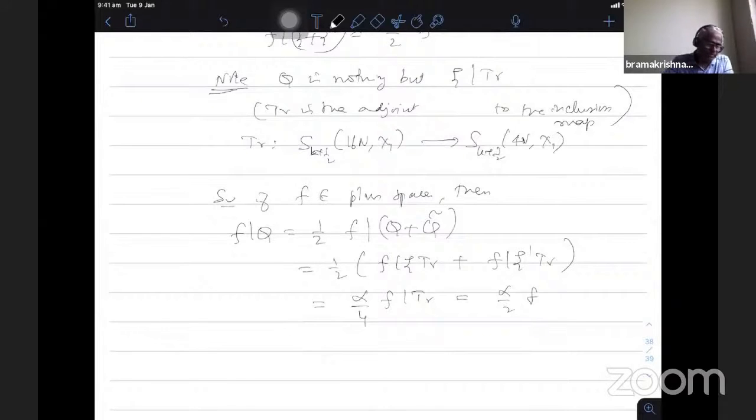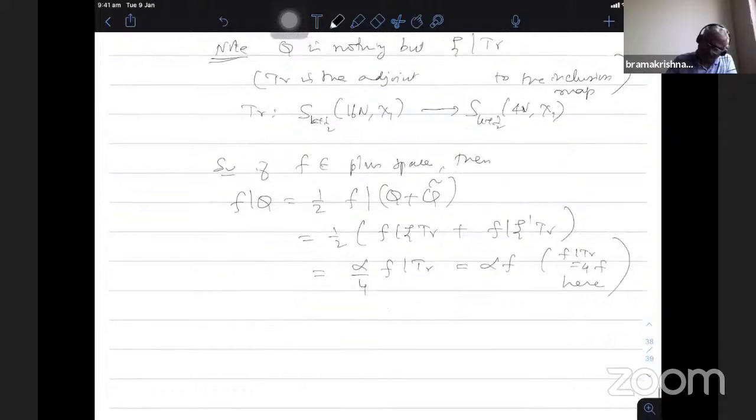Conversely, we have to show that... sorry, mistake, something is wrong. f|Q should be alpha f, no? So f|trace is 4 times f. Sorry, I made a mistake. So in this case, this is equal to alpha f. Here f|trace is 4 times f.